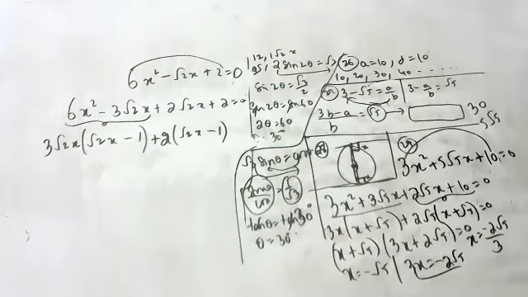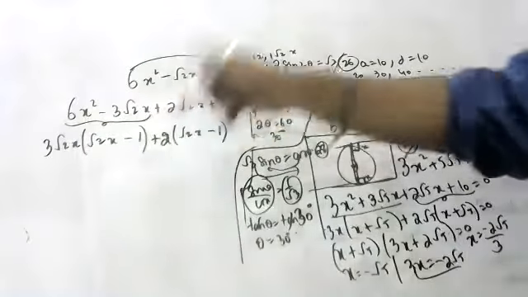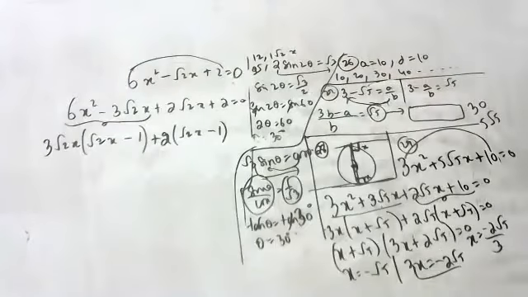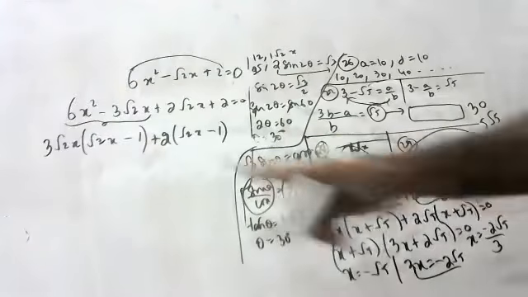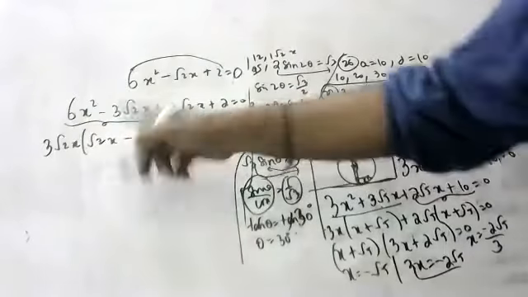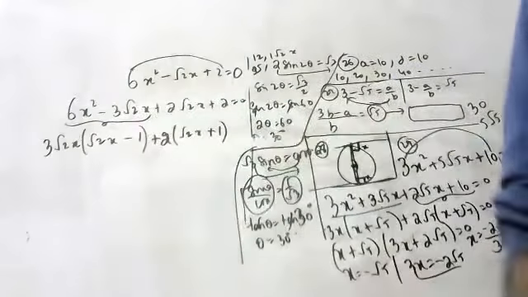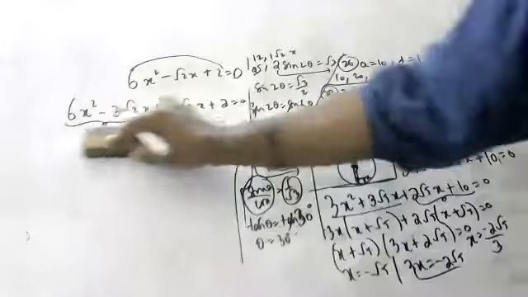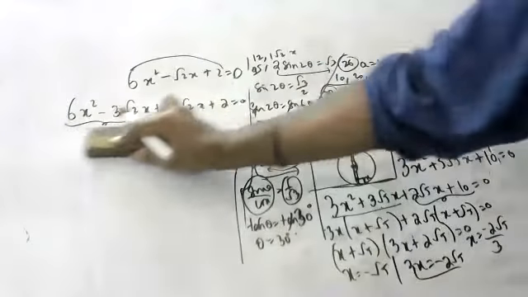Somewhere we did wrong, children. Our factors are wrong. Because plus into minus is minus, but here plus is here. If I put plus here, minus is coming. So our factors are wrong. Some other factors are possible. Any other factors are possible?